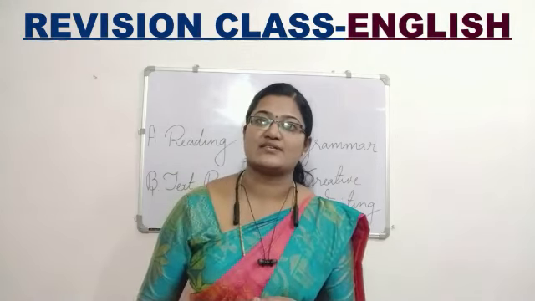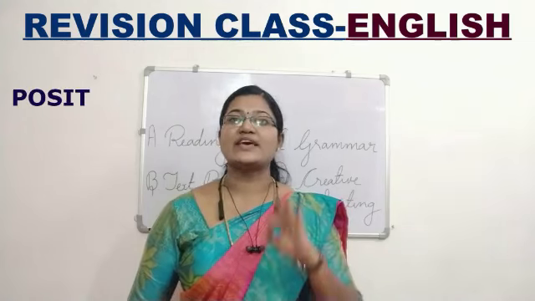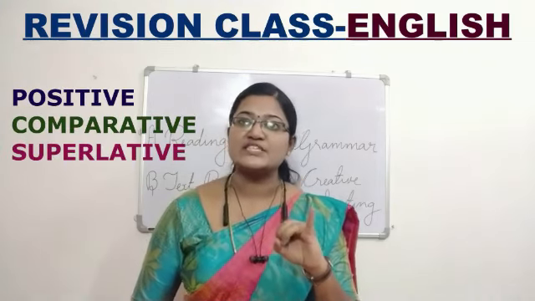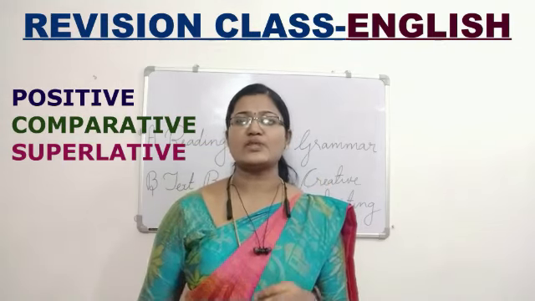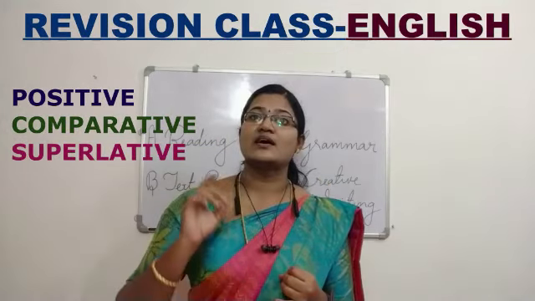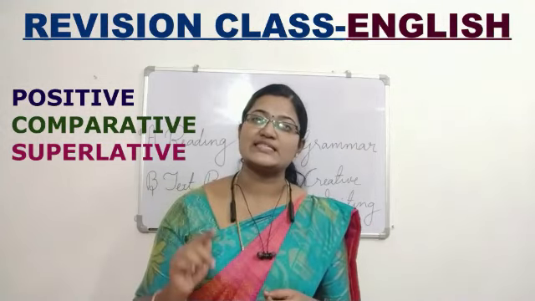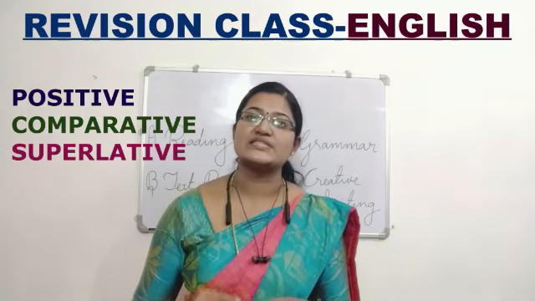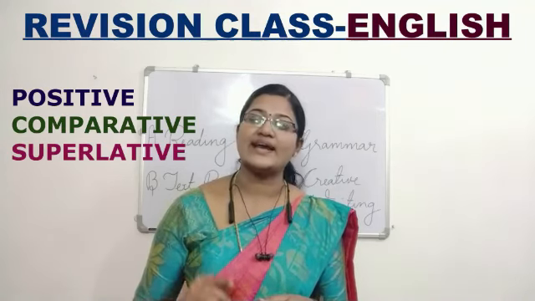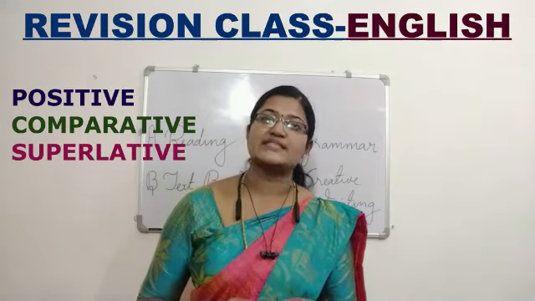Our next chapter, 13th chapter, is degrees of comparison. We have 3 degrees: positive degree, comparative degree, superlative degree. You have to memorize the spellings of these 3 degrees. Positive, P-O-S-I-T-I-V-E. Comparative, C-O-M-P-A-R-A-T-I-V-E.